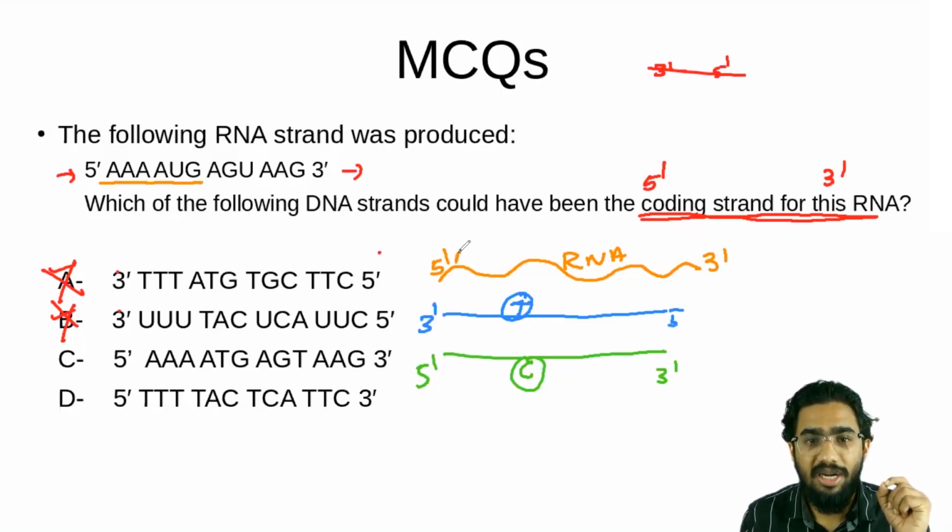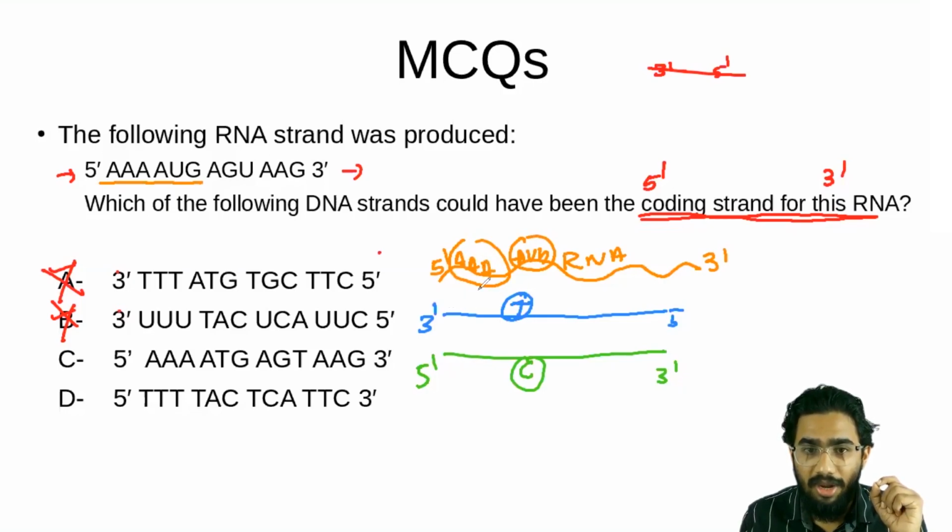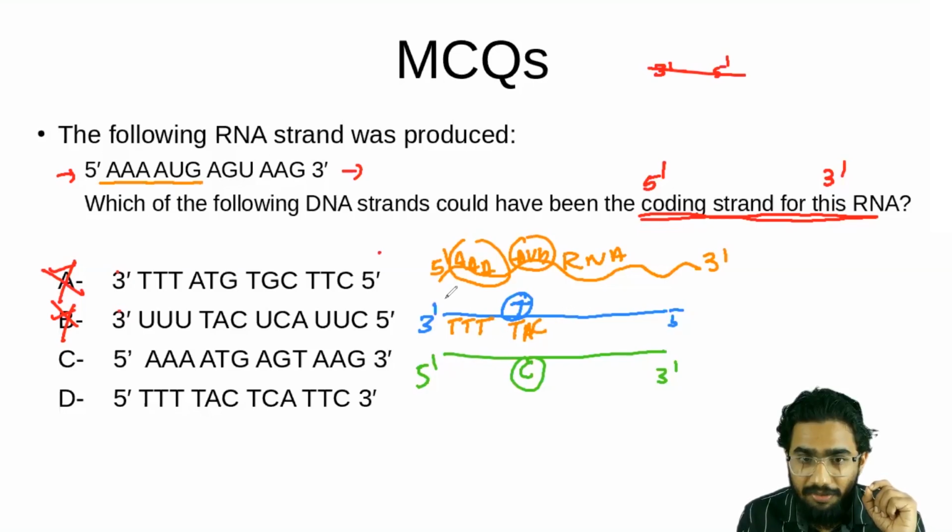In the question it is given like AAA and AUG. I am writing it here. So if it is AAA and AUG, in the previous question we discussed what the sequence in the template strand will be. For A, I told you thymine will be coming here, so T will be coming, and for AUG, for A it will be T, for U it will be A, and for G it will be C. Are you understanding? Okay, if this is the sequence of that template strand, what will be the sequence in the coding strand?